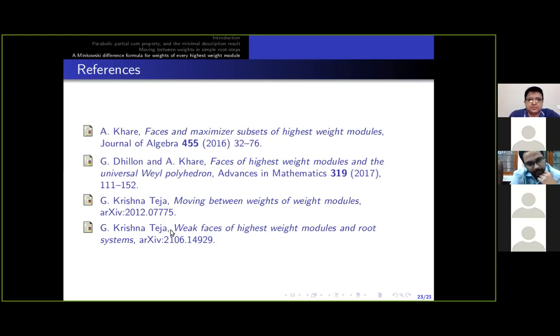In the second paper, I have classified something called weak phases for all highest weight modules and all Kac-Moody root systems. These are certain combinatorial or discrete analogs of the classical phases of the convex hull of weights and convex hull of roots. And this is a third application of these two generalizations. There is one more application in my first paper, and if anyone is interested, they can have a look.